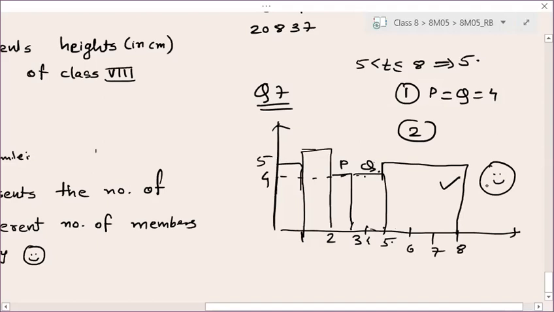Is it clear? Okay, this is your second part. In the second part, you need to complete this histogram like this. Please give me some response. Is it clear or not?